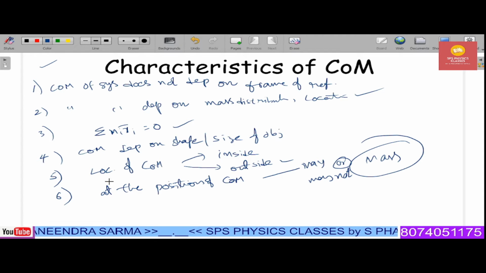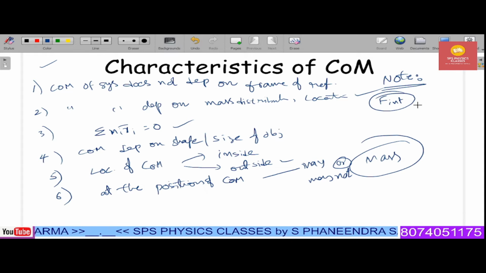So these are the 6 important characteristics that we need to take care of regarding the center of mass of a system. And a very important thing to note is that the motion of the center of mass is not influenced by the internal forces. Only external forces cause the motion of the center of mass.